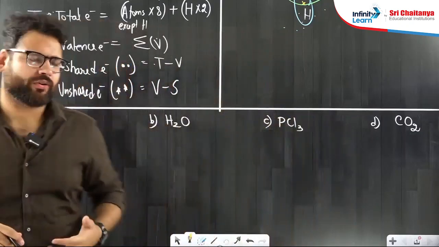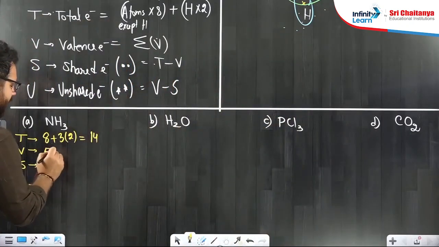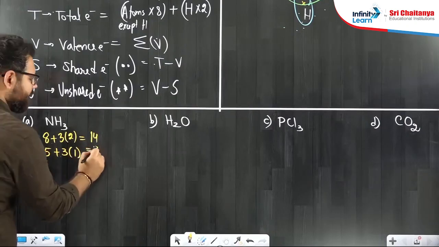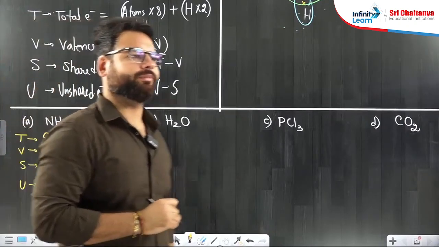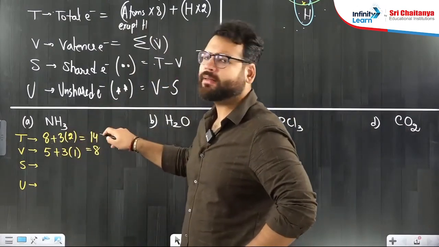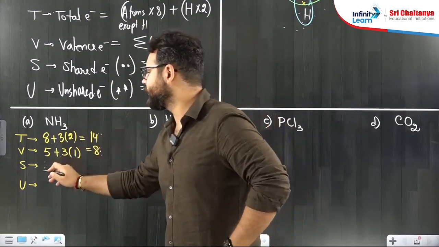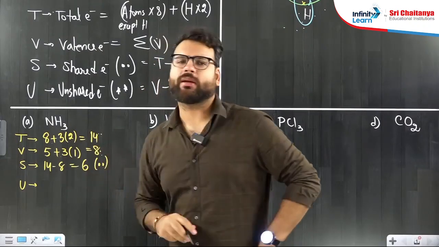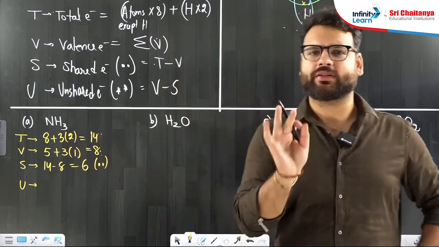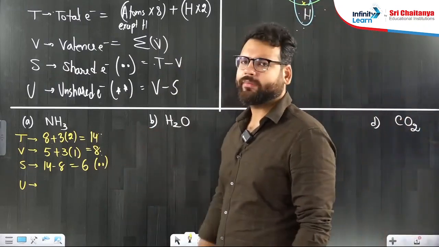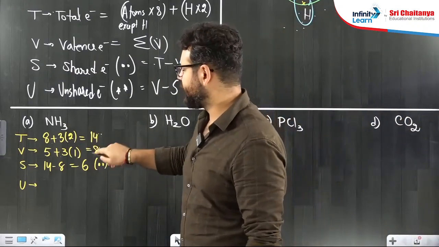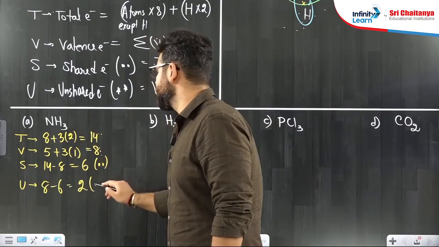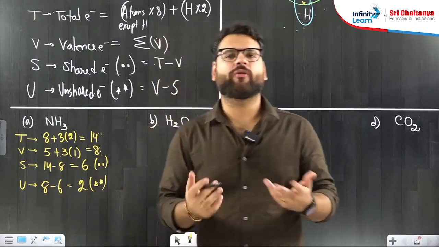Now V, valence electron. We know nitrogen has 5 valence electrons and each hydrogen has 1 valence electron. 5 plus 3, 8. So V value is 8. S is nothing but first number minus second number. 14 minus 8 means 6 sharing electrons will have to be kept. I am showing sharing electrons as dots. 6 dots will be there. 14 minus 8. Next value will be V minus S. 8 minus 6, which is 2 unshared electrons will be there. This is how you find the TVSU.